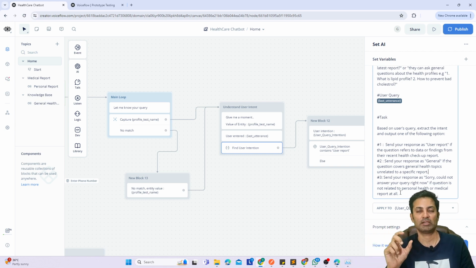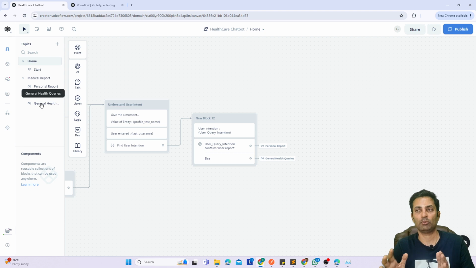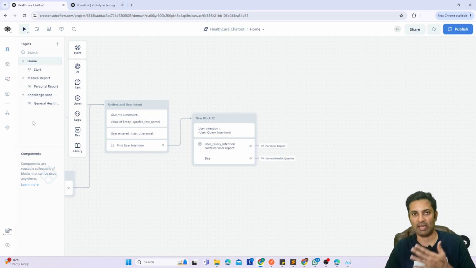And once you understand that the information the user is asking about is the report, then you switch to the flow, and that's exactly what is happening here. So you change the flow to personal report if the user is asking for personal report results, or if it's a general question, you go to the general question flow. You can create a number of flows. You don't need to put it all in one canvas. You can have topics defined. Okay, this is my medical flow, this is my knowledge base, and you can have XYZ flows.